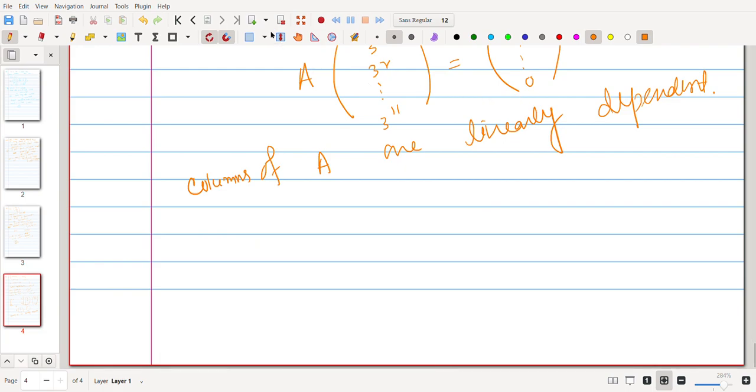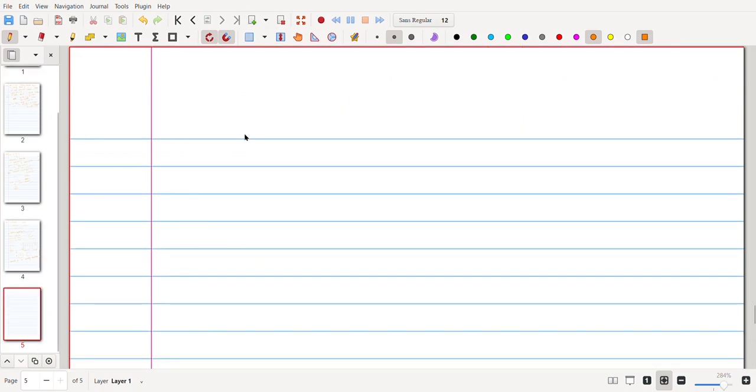But similarly, if you do it for R, the same thing will happen.